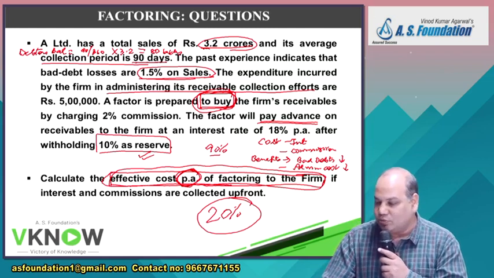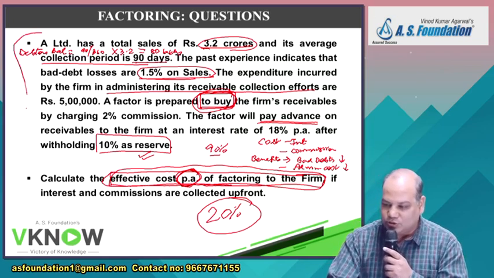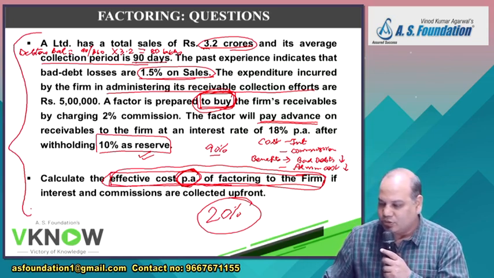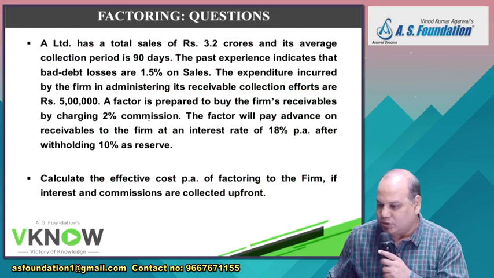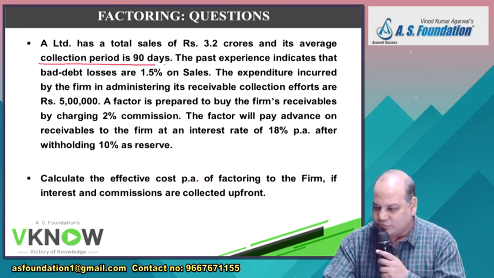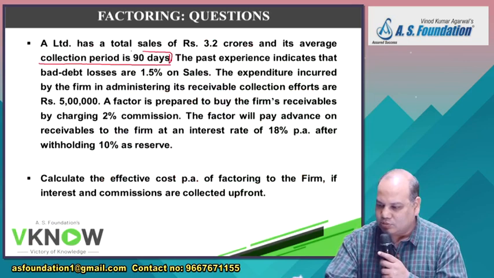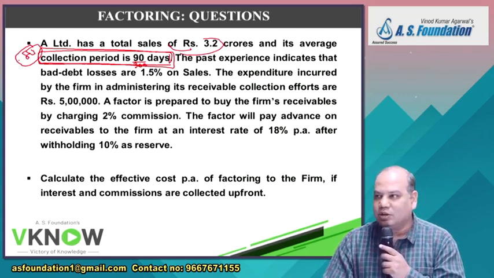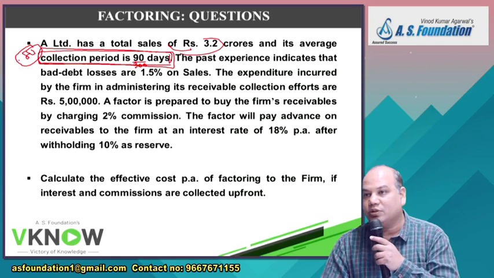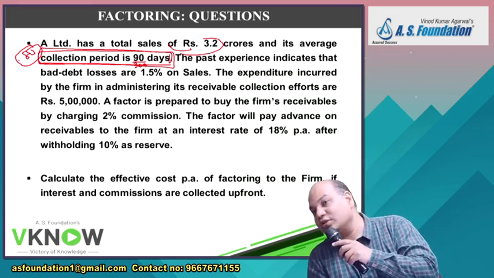Okay. Now we have to convert this question into an answer. What is the average collection period? 90 days. So can you calculate sales made in 90 days? 90 by 360 into 3.2 crore, 80 lakh. So a quarterly sale is 80 lakh. In a quarter, the invoice of 80 lakh rupees is generated.